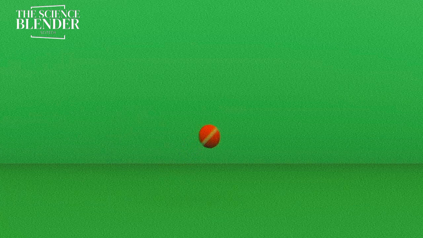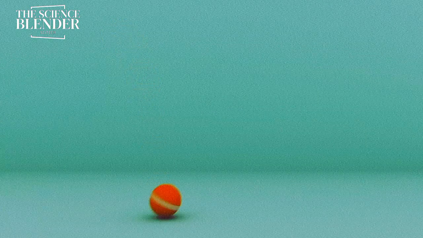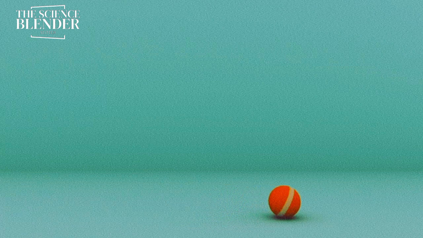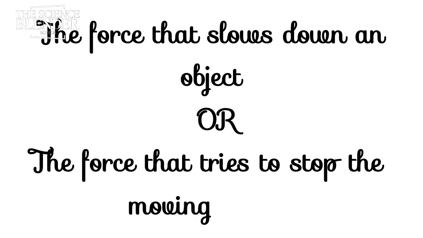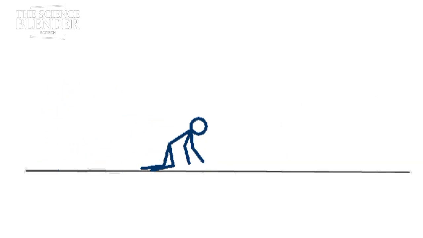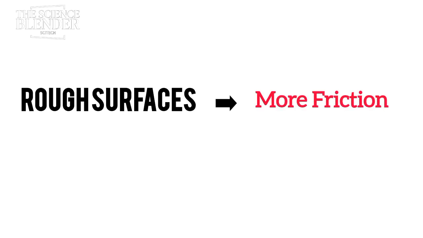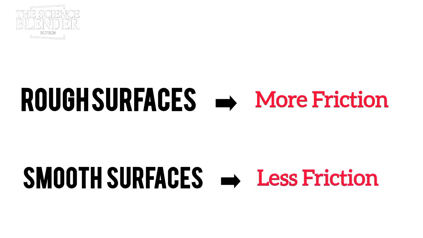Have you ever thought about why a rolling ball stops after moving some distance? Which force is trying to stop its motion? So, the force that slows down an object or that tries to stop moving objects is friction. There are more chances of slipping on a wet surface due to less friction. So, rough surfaces have more friction, while smooth surfaces have less friction.